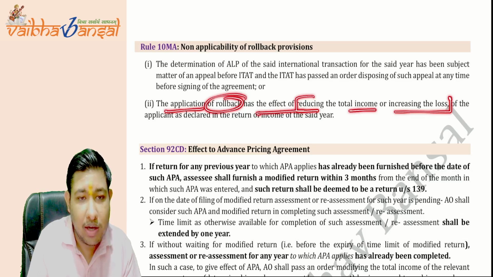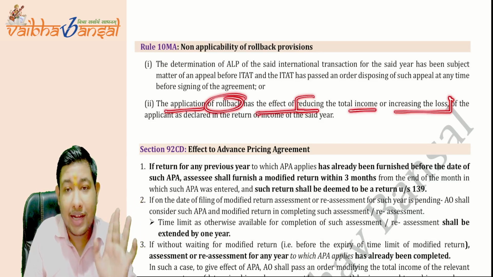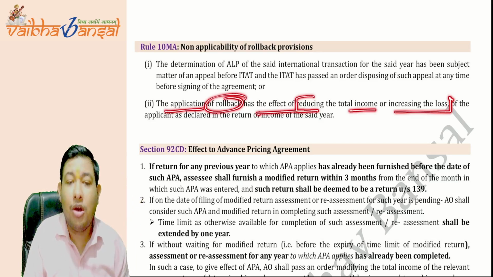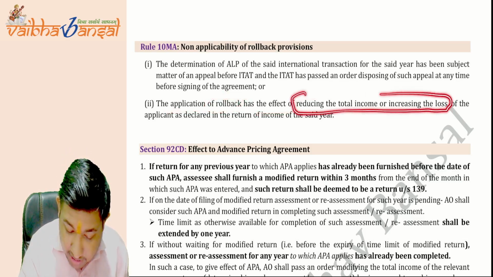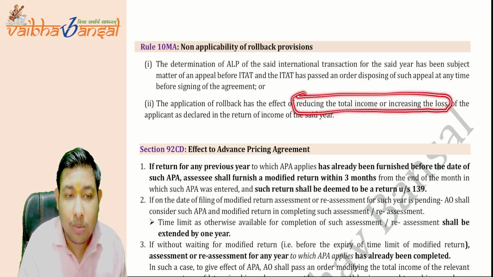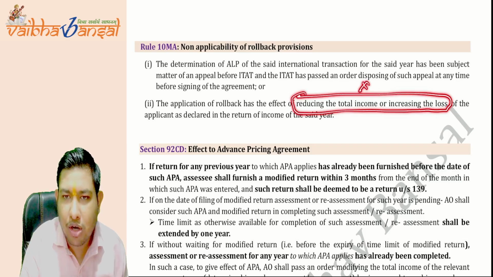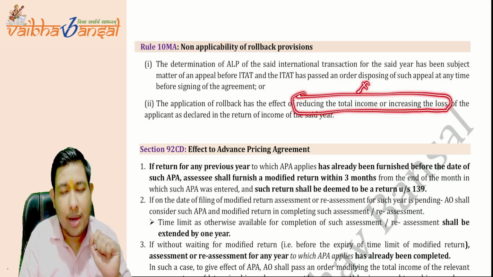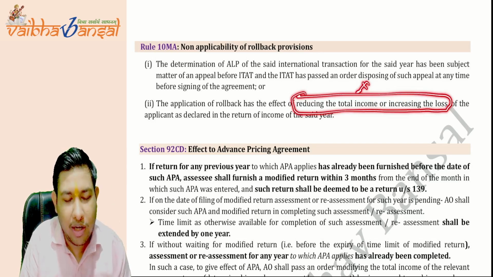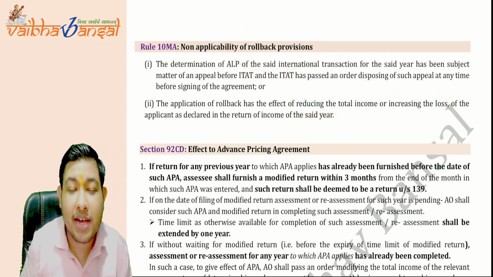If, because of the rollback provisions, your earlier filed income is reducing the total income or increasing the loss, in these cases, reducing the total income or increasing the loss with effect for the rollback provisions, on this kind of time, the transfer pricing chapter is also not applicable. If your total income is reducing or you're increasing the loss, on that, the transfer pricing provisions are also not applicable. If the transfer pricing provisions are not applicable, then how can the rollback provisions be applicable?